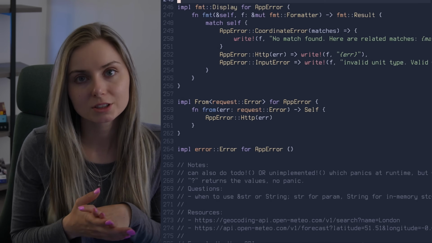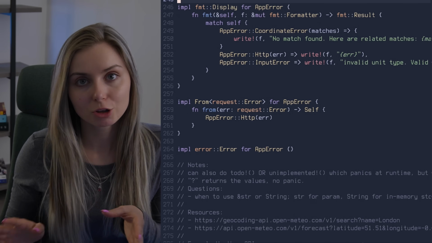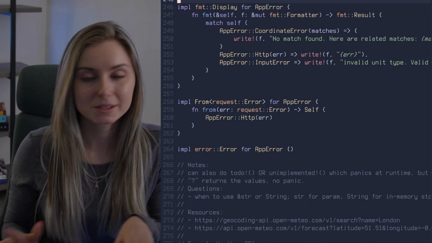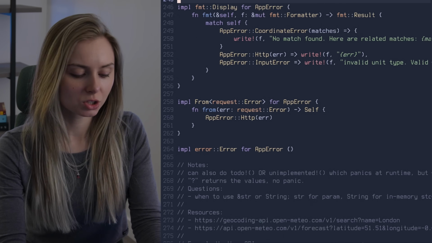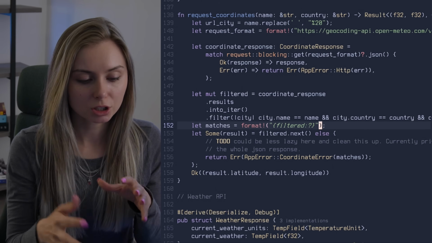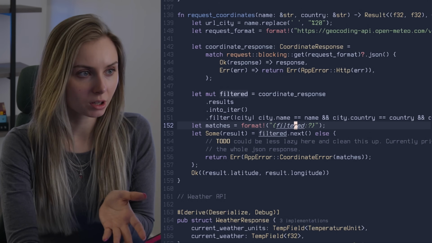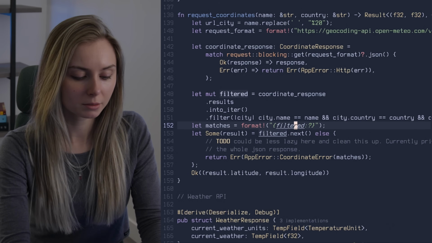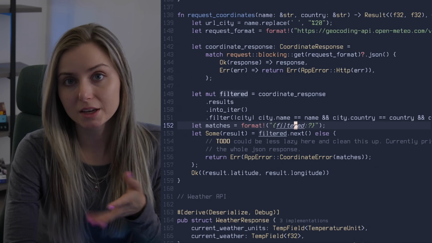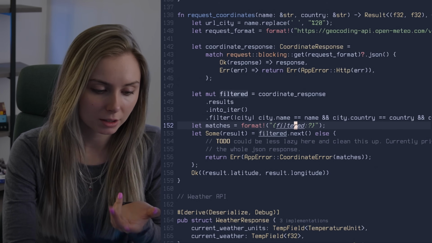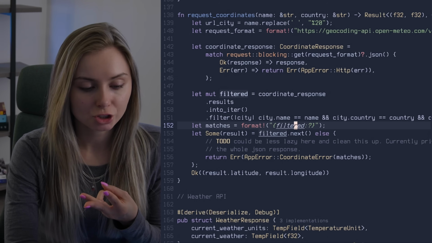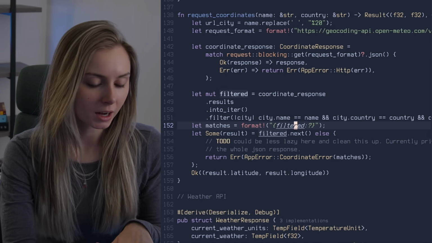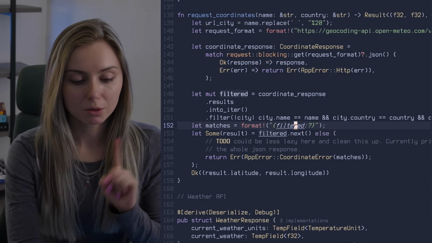Another thing that I learned while building this project is definitely that you don't need to put any explicit returns unless you're doing an early return. There were some other things too as well, like for formatting, you can just have it the way that I've denoted here, where it can just be directly in there. This is one way that Clippy, again, gives you great feedback, getting rid of early returns and needless borrows, general cleanup for all of that kind of stuff. So definitely listen to Clippy, run your linter.